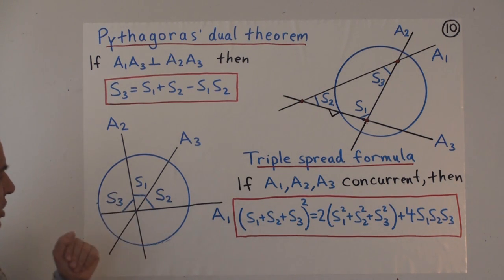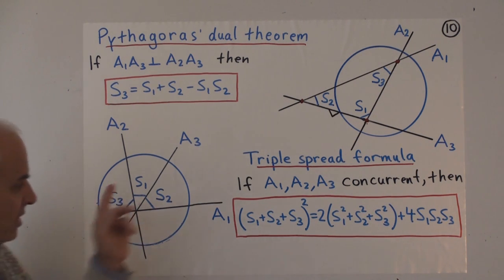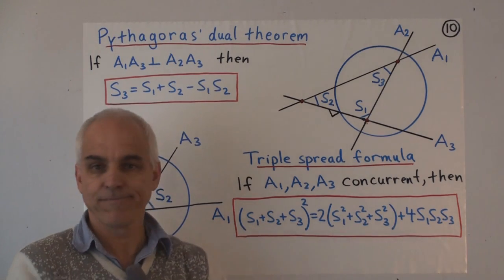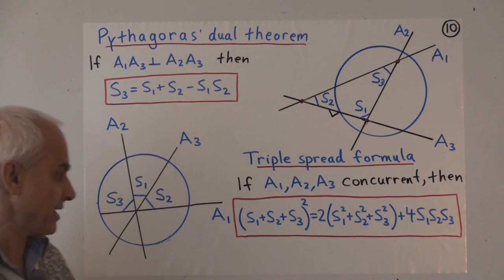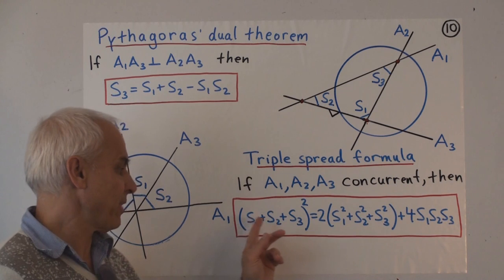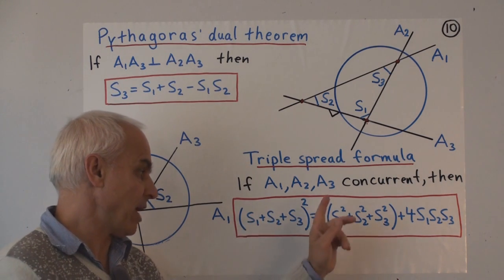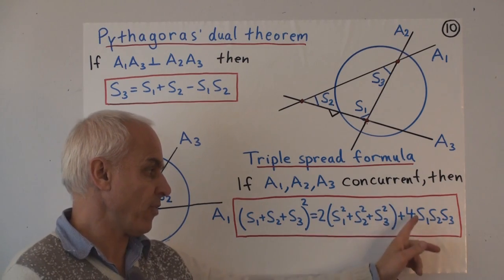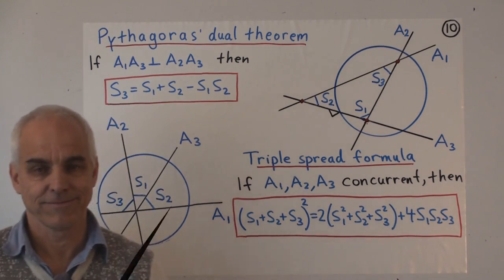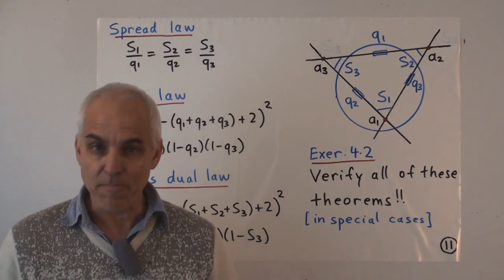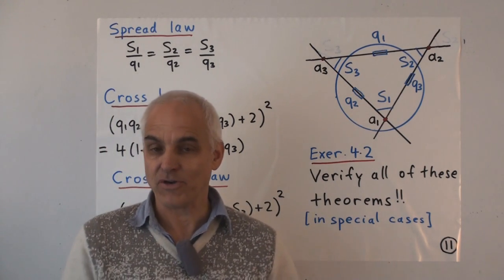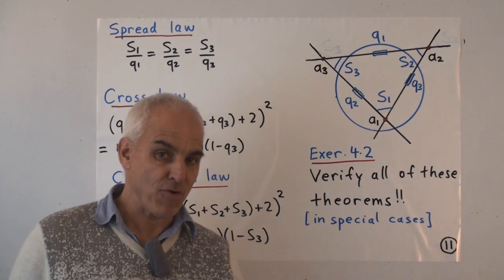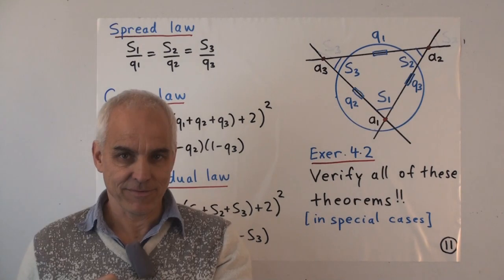Okay, so in this kind of situation, when we have three concurrent lines, then the three spreads satisfy, well, it's the same formula, except it has spreads. S1 plus S2 plus S3 squared equals 2 times S1 squared plus S2 squared plus S3 squared plus 4 times S1, S2, S3. And now let's write down the main formulas for a triangle that involve both quadrances and spreads.